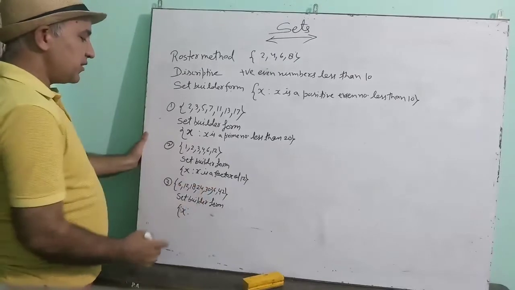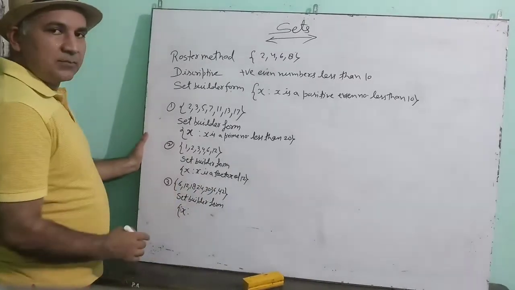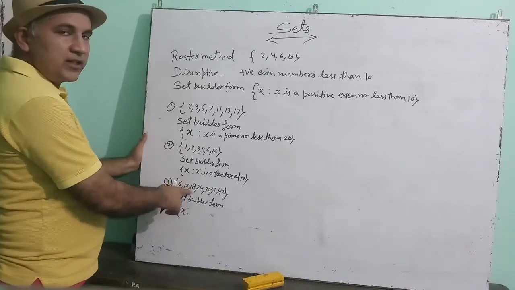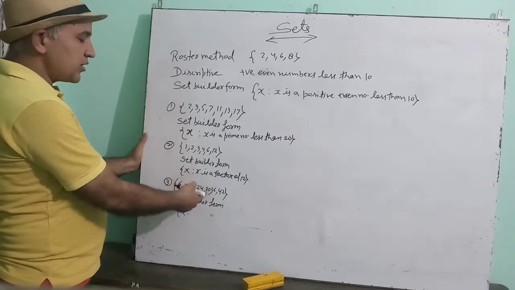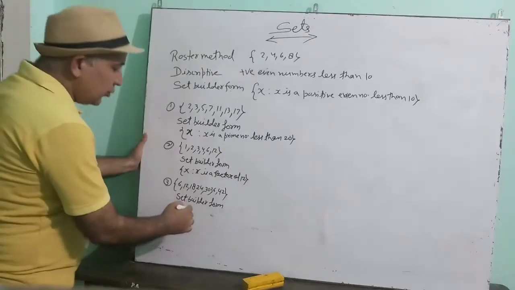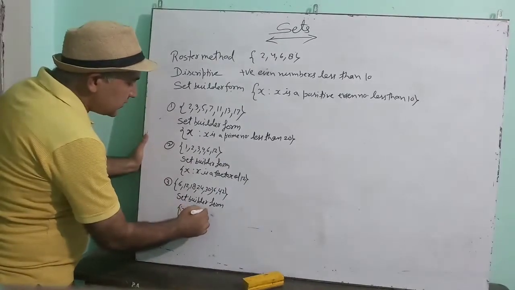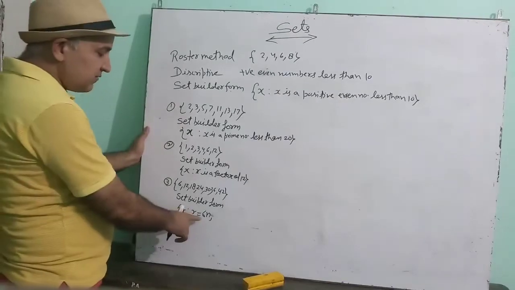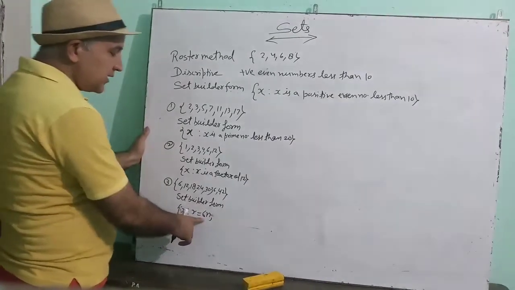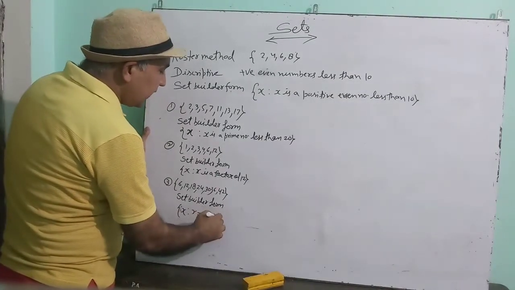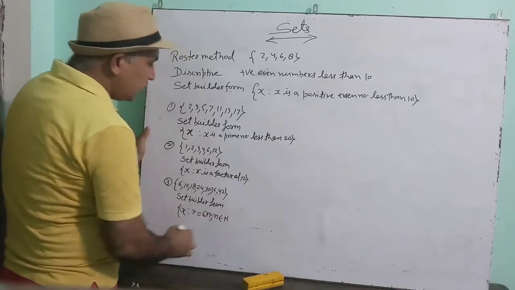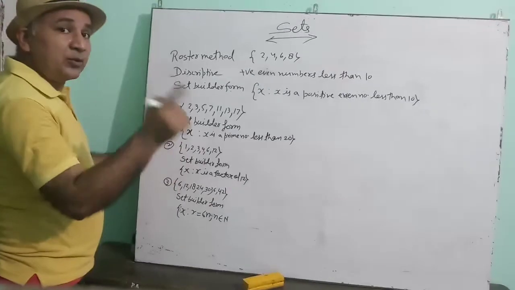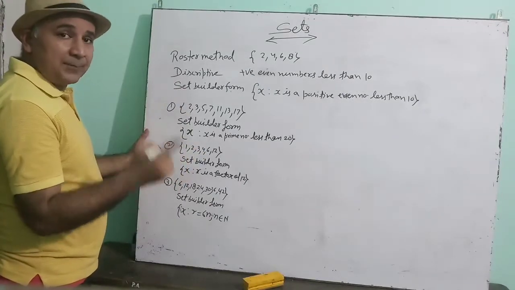All these are multiples of 6 because every number is divisible by 6. 6 into 1 is 6, 6 into 2 is 12, 6 into 3 is 18, 6 into 4, 6 into 5 and so on. So you can write x is equal to 6n. A multiple of 6 will be written in this form, 6 into n, where n is a natural number. Because the table of 6 starts from 6 into 1, 6 is multiplied by 1.